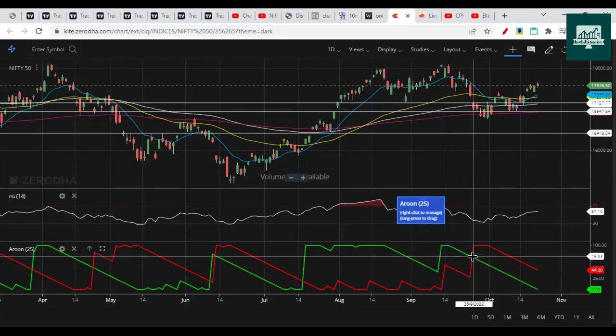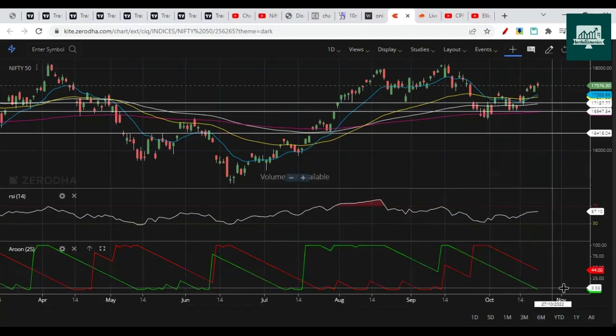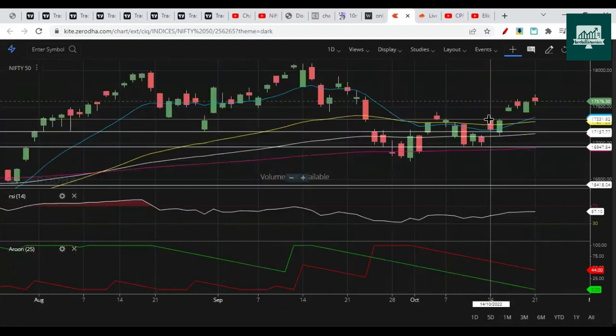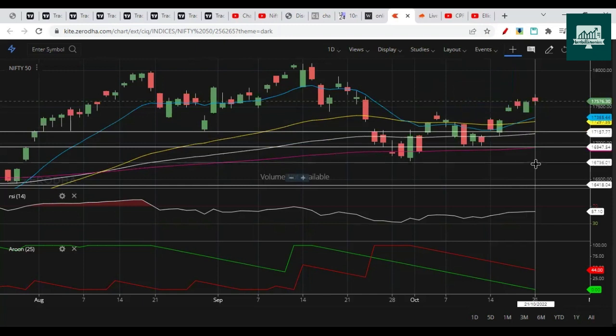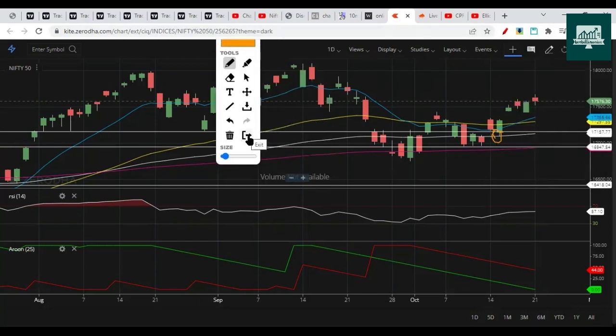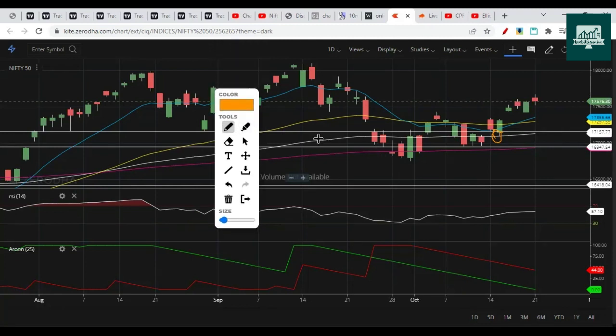So here there was a negative crossover. So the market has gone sideways. Now as per the moving averages, you can see here it is trading above all short-term and long-term moving averages. Last week, you can see here it has taken support exactly near 100 EMA. So even if you say EMAs don't work, this is an example for you that EMAs do work. Okay, and RSI has now crossed above 50, and you could consider a cross above 50 as a bullish signal.